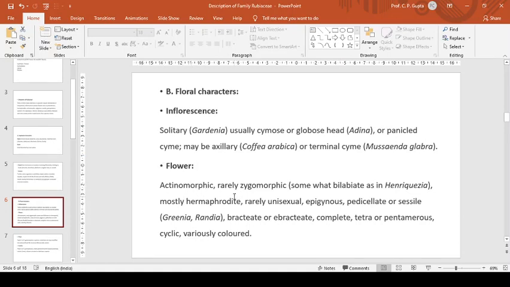Flower actinomorphic, rarely zygomorphic, somewhat bilabiate as in Hindsia. Mostly hermaphrodite, rarely unisexual, epigynous, pedicellate or sessile, bracteate or ebracteate, complete, tetra or pentamerous, cyclic, and variously colored.